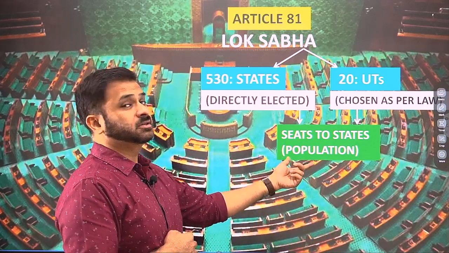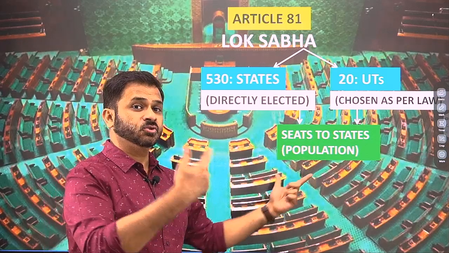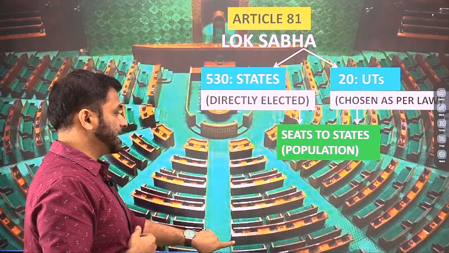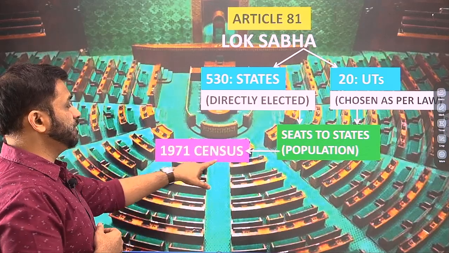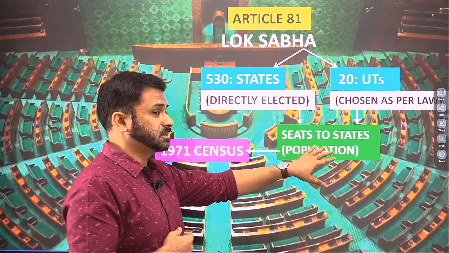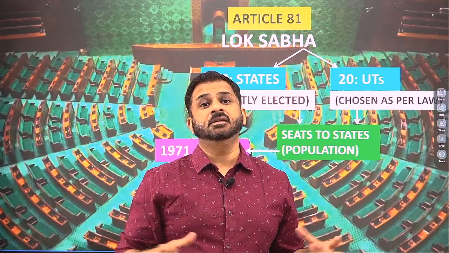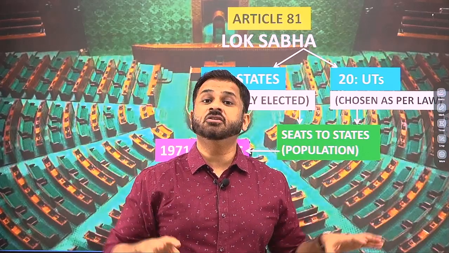And this population itself, as we were talking about, earlier used to be based on every fresh census figure, but now this population has been fixed at the 1971 census, and this is about the number of seats given to the states. Now there is another issue: once the seats have been allocated to a particular state, for example if UP has got 80 seats, we have to see how these 80 seats are going to be delimited into different constituencies.